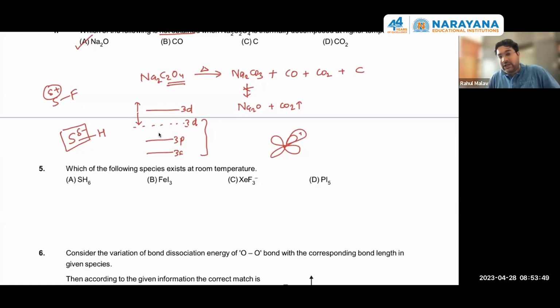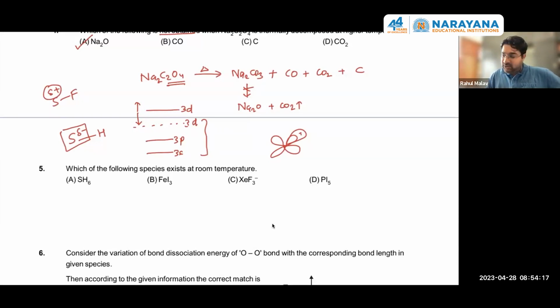Also, by thermodynamic means, the excitation energy will be more, because the electron going into the higher energy level will require higher energy. So non-participation of a d orbital in the case of SH6 is the main reason. Some of the students said it is correct that S has partial minus, so it will be difficult to form the bond. The actual reason is non-participation of the d orbital.